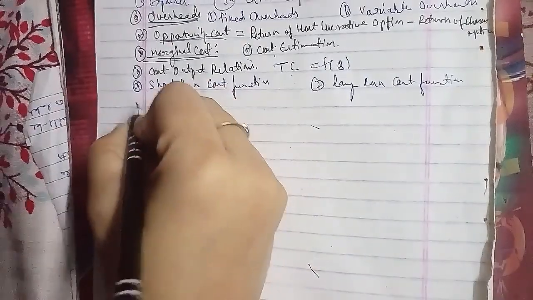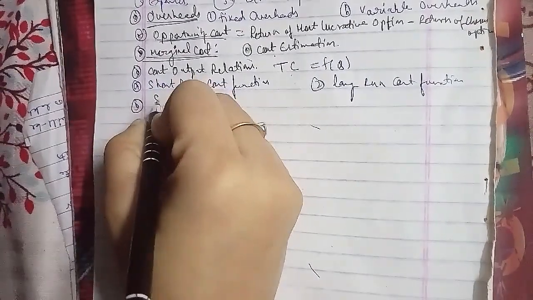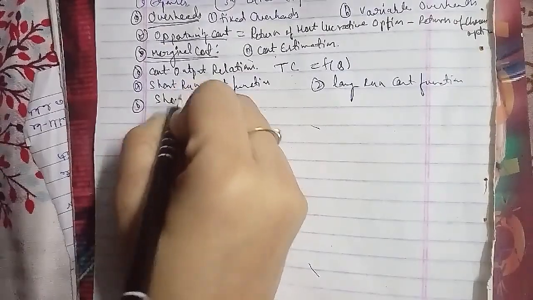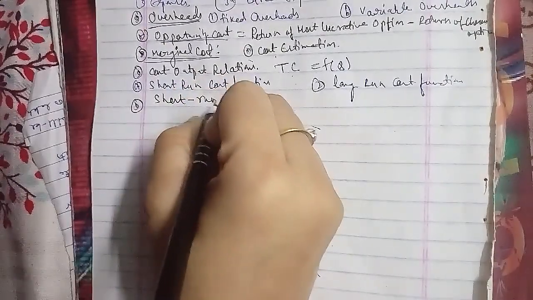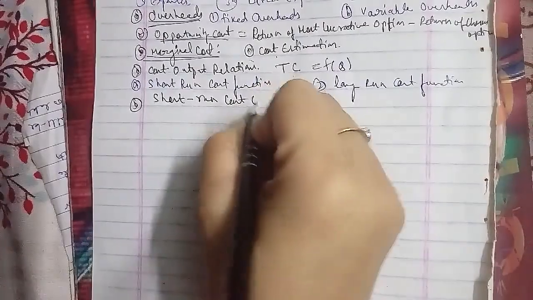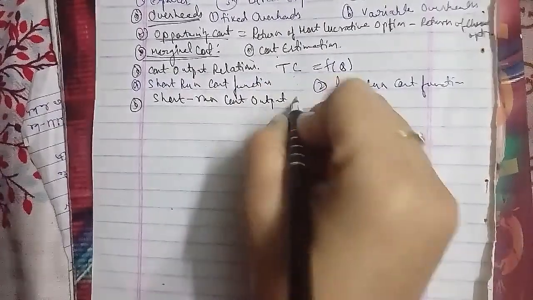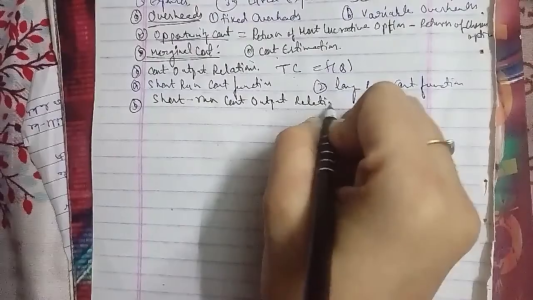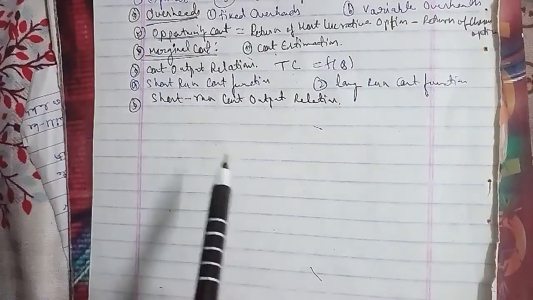The total cost is the actual money spent to produce a particular quantity of output, and it is the summation of fixed and variable cost, represented in the form TC = TFC + TVC.